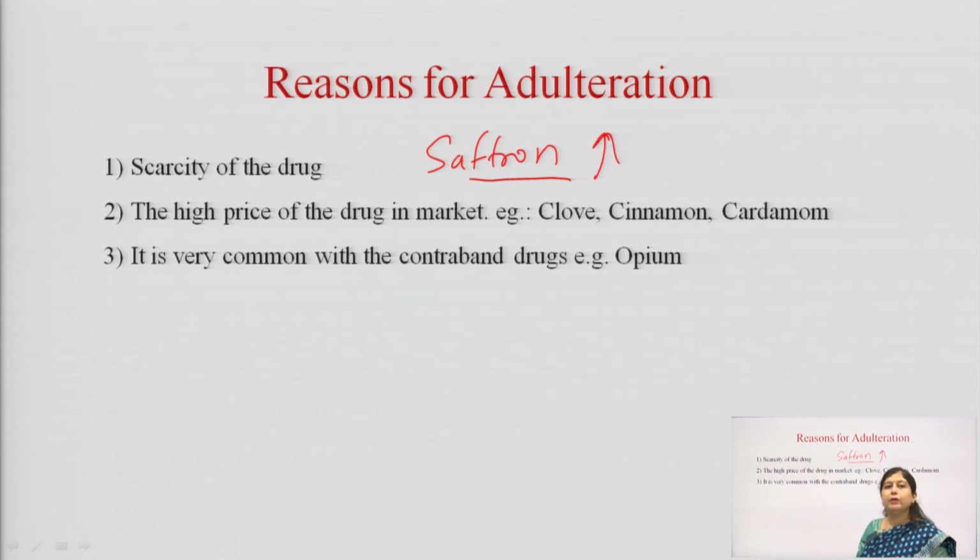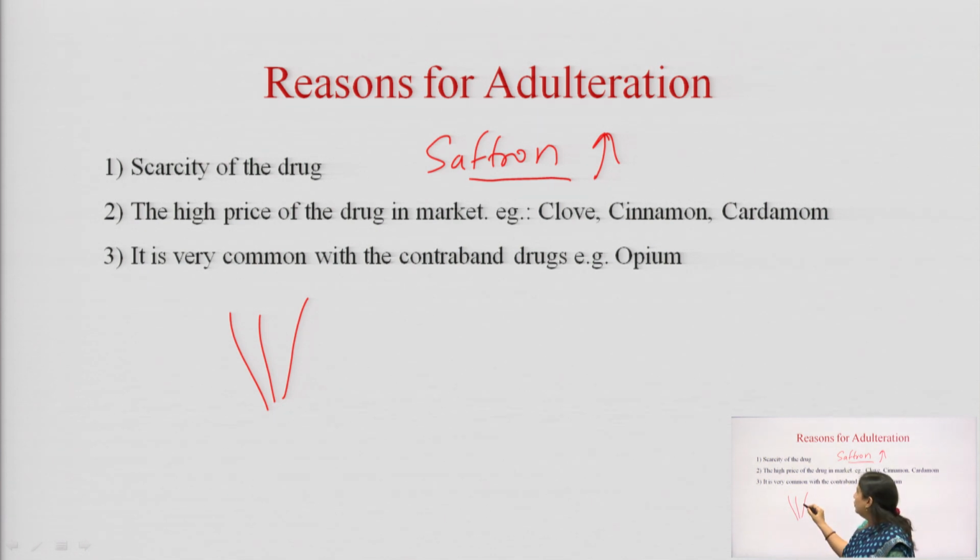So, what do people do? People first extract the color of the saffron. Saffron is nothing but the filaments of the flower, the anther part of the flower, that is the kesar. So, what do people do? First they extract the orange color of kesar, and then the flower strands, the anthers which are remaining, are adulterated and sold as they are.